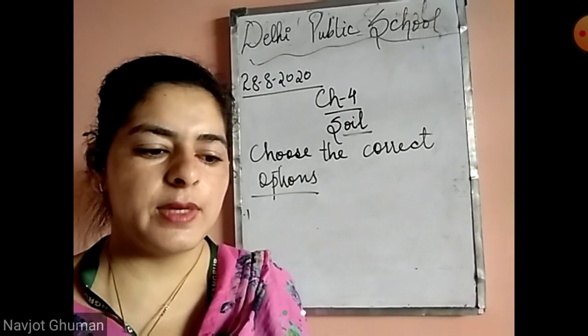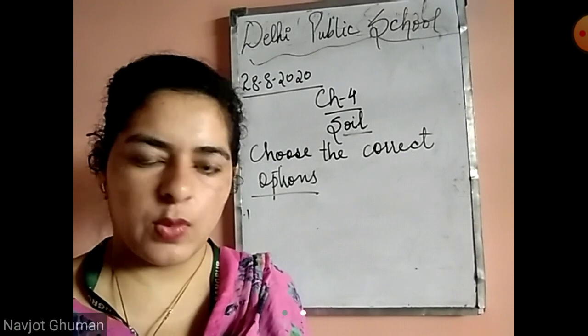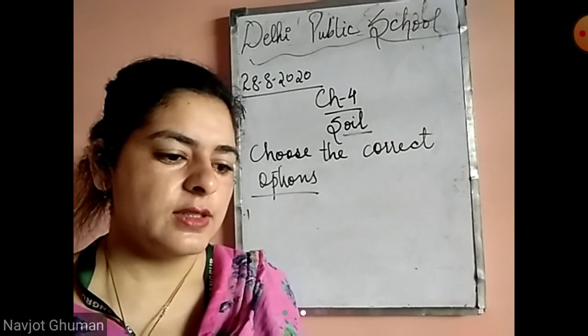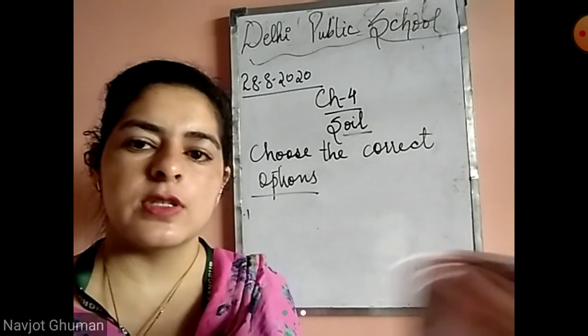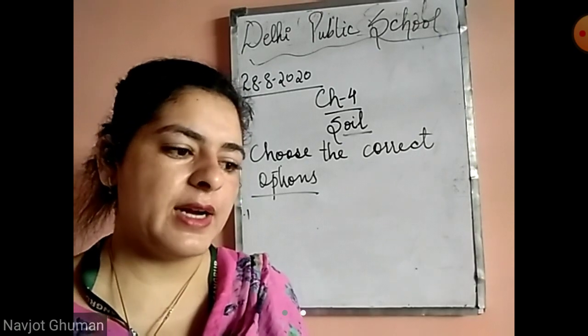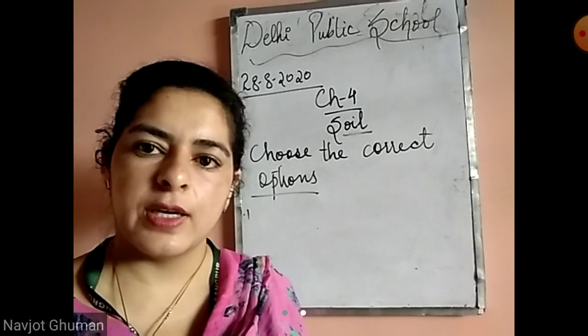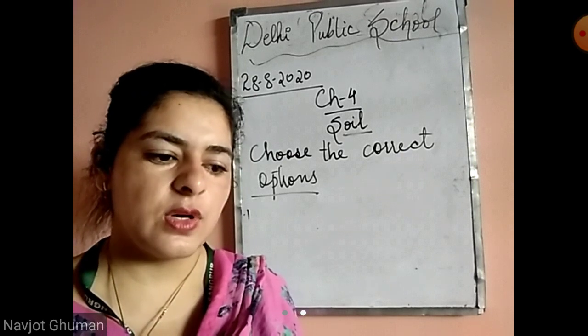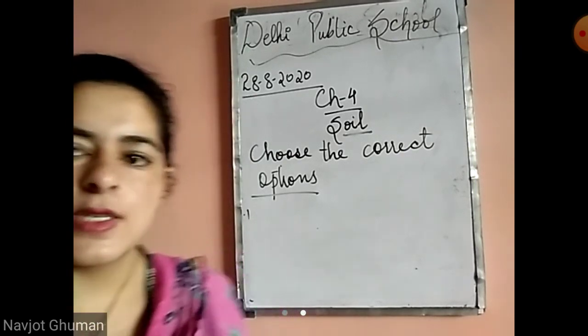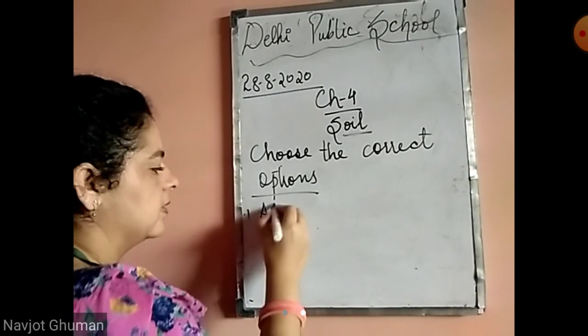What is the requirement of the plants to grow? First is air and water. Second, light. Third, soil. And fourth is all of these. We know that plants need all of these. They need air, water, light, and soil also. So the answer is all of these.